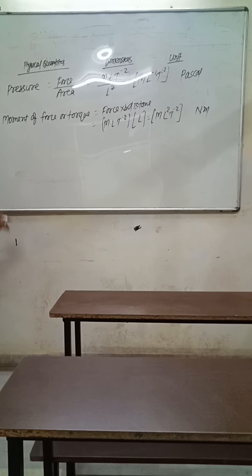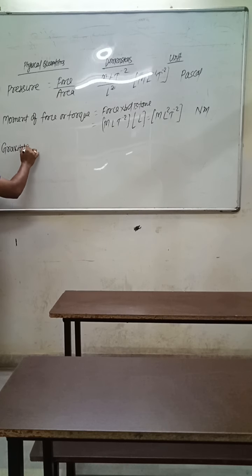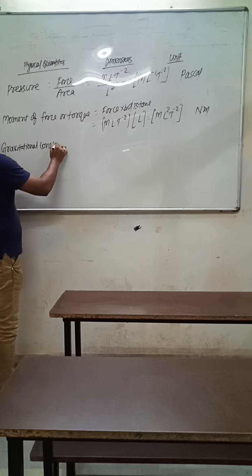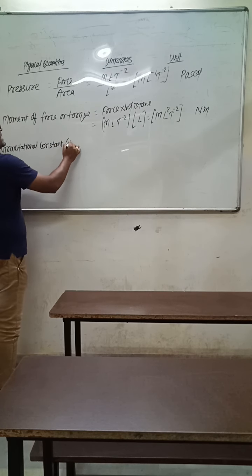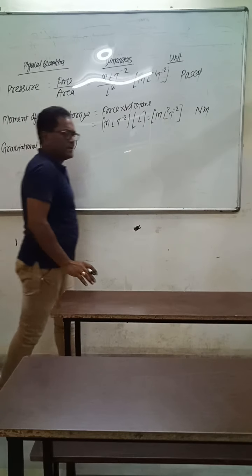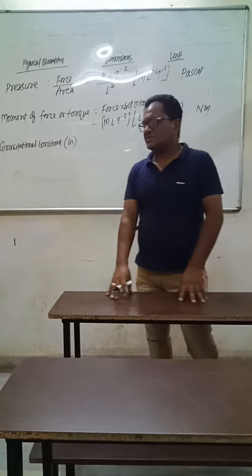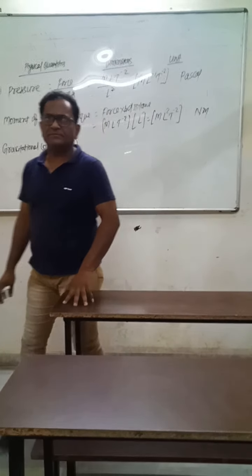Now, the gravitational constant, represented by capital G. We know Newton's law of gravitation.